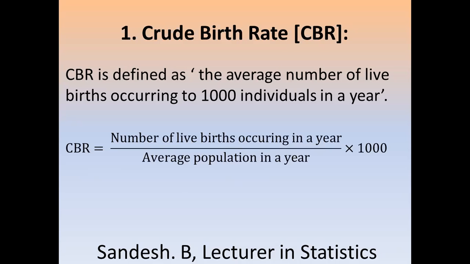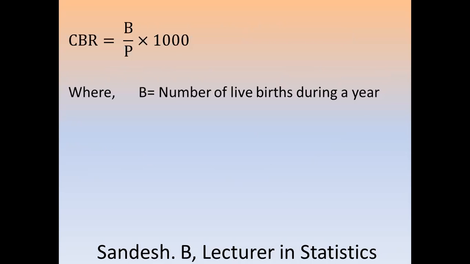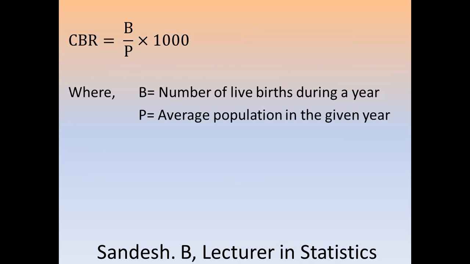That is, CBR is equal to number of live births occurring in a year divided by average population in a year, into 1,000. Then CBR is equal to, in the short form, B divided by P into 1,000, where B is the number of live births during a year, P is the average population in the given year.